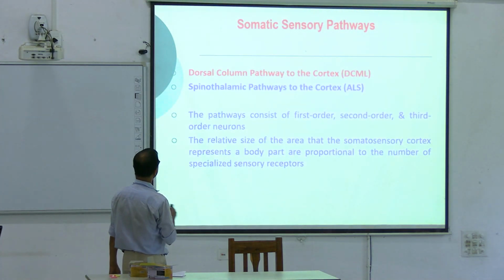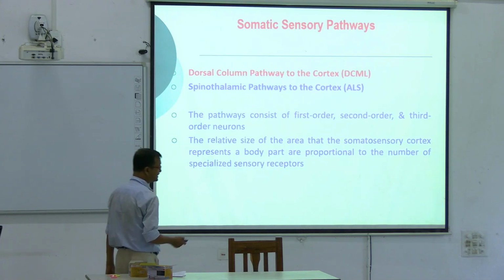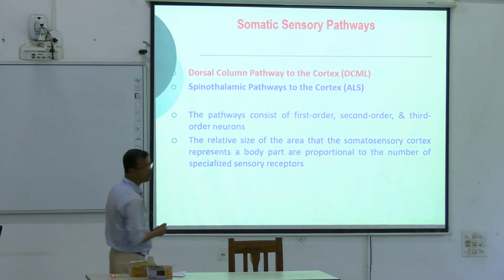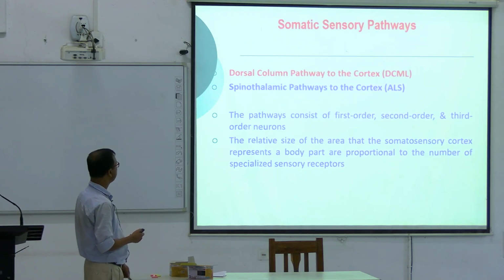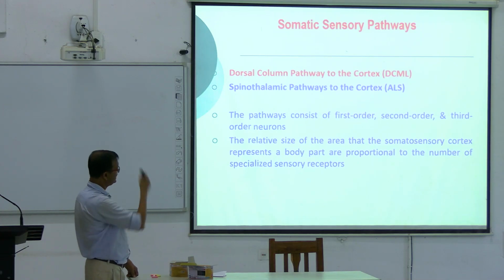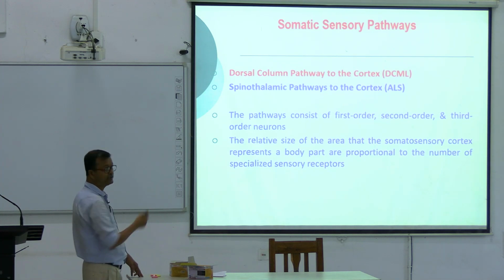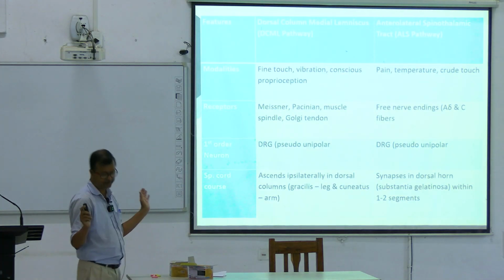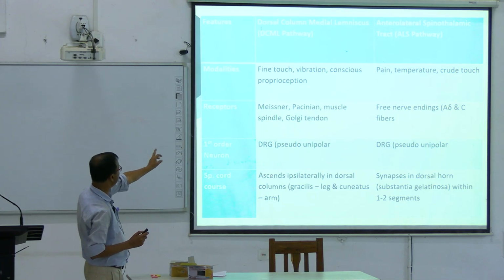Next, coming to the two pathways: the dorsal column pathway, the DCML pathway, and the spinothalamic pathway to the cortex, the ALS, anterolateral. So the pathways, now see, this has been compared. Now dorsal column versus ALS, DCML versus ALS.